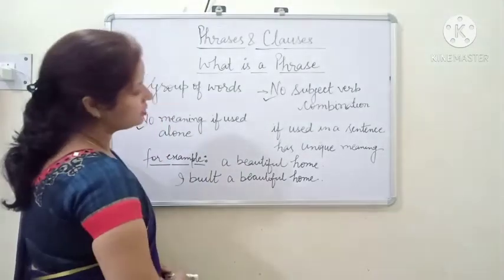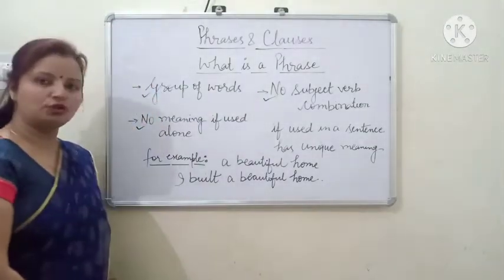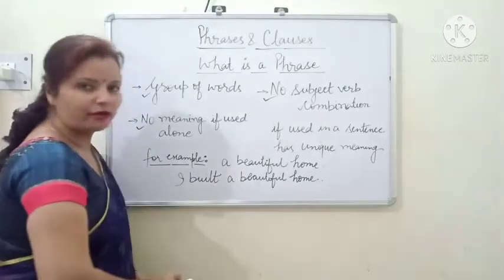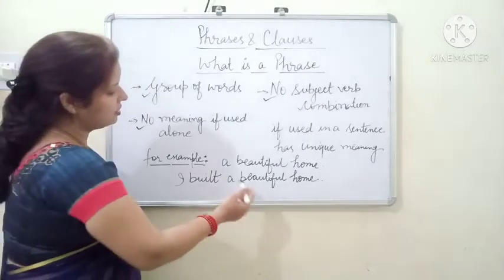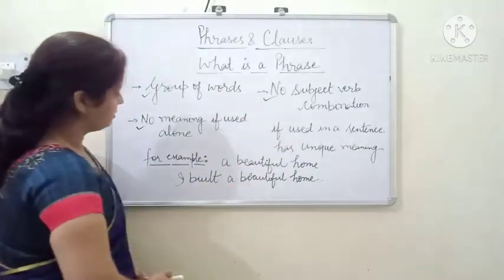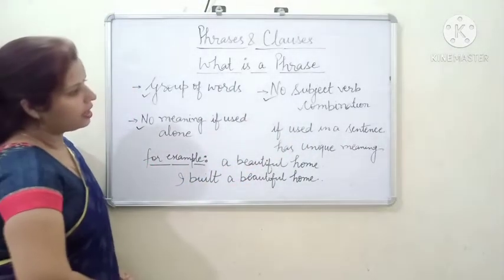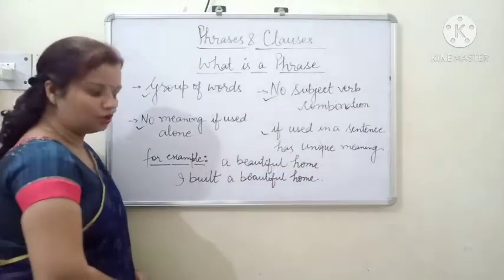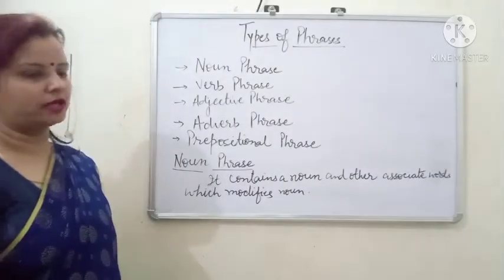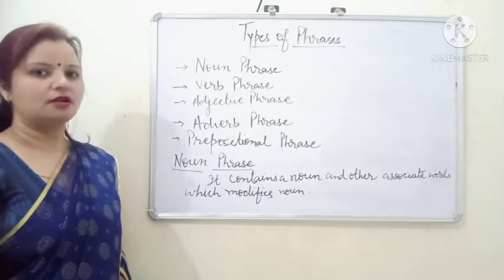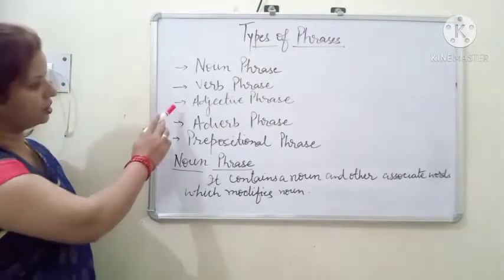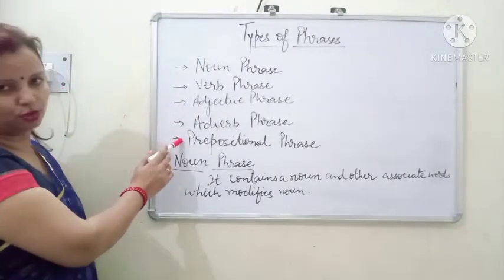And what is the fourth condition? If used in a sentence has unique meaning. So when I used it in a sentence, I built a beautiful home. Now it is giving a complete sense. So it is clear that a phrase is a group of words having no subject verb combination, no meaning if used alone, and if used in a sentence has unique meaning. In this way, a beautiful home is a phrase. Now moving to our next point, types of phrases. So children, there are 5 types of phrases: noun phrase, verb phrase, adjective phrase, adverb phrase, and prepositional phrase.